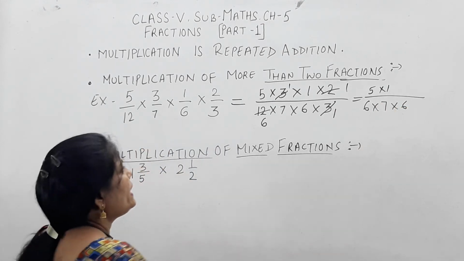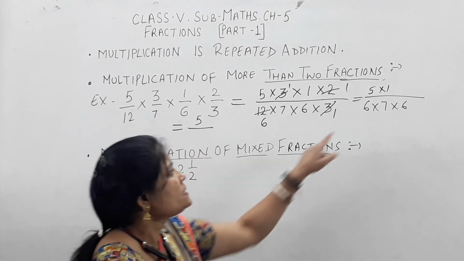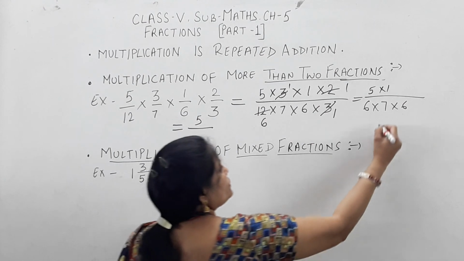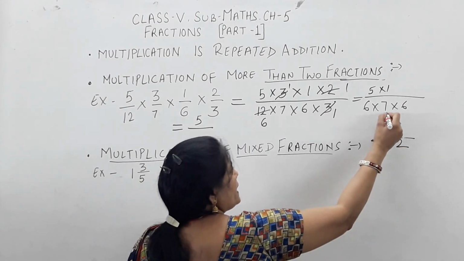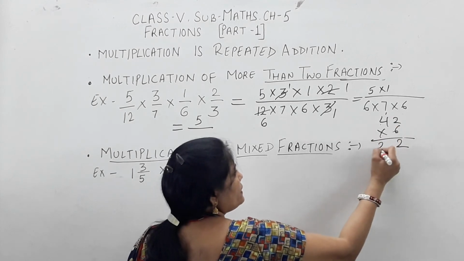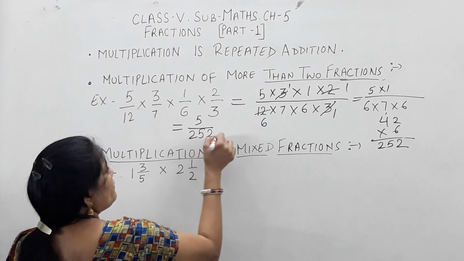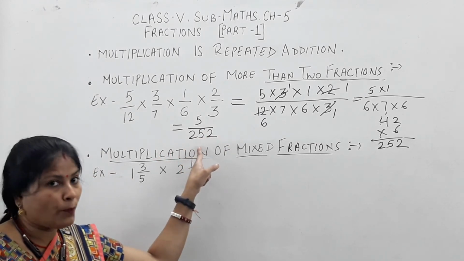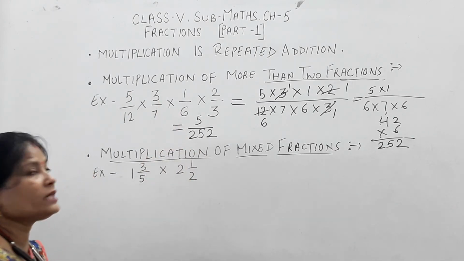Understood? Now I have to find out the product. 5 ones are 5 upon 6 sixes are 36, or we can say 6 sevens are 42. 42 multiply by 6. 6 twos are 12, 1 carry, 6 fours are 24 and 1 is 25. So I have found my answer, 5 upon 252. This is a proper fraction. So this is the solution of multiplication of more than 2 fractions.